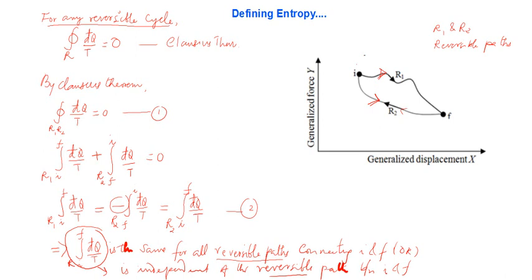So we have the freedom to define it like this. So let me just go to the next page.